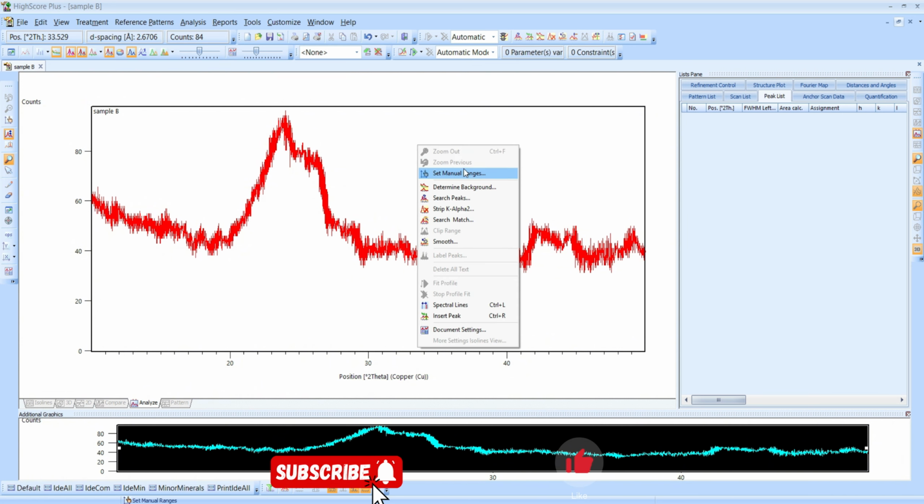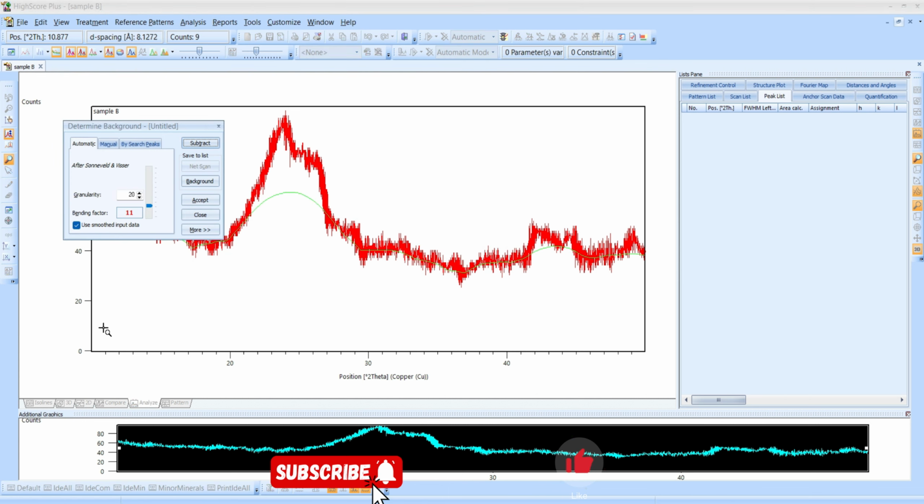So we still need to do baseline correction. Go here, right click and determine background. So the green line here is our baseline, so we can do the bending line here. So if you increase the degree, the baseline is going up, and it can omit some peaks here as well, so we don't want that, so bring it down.